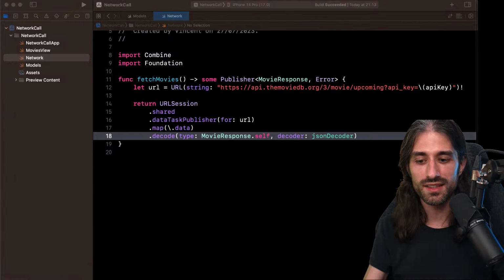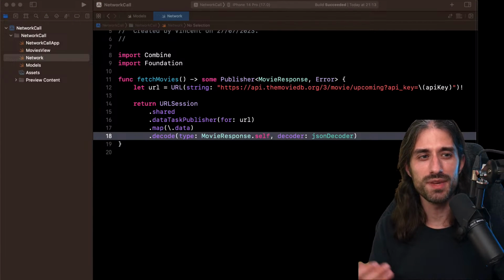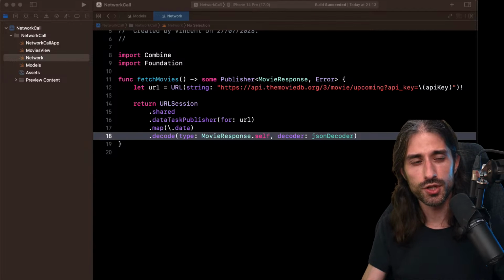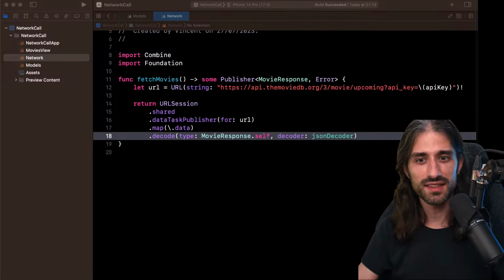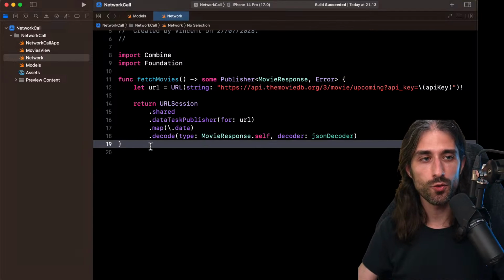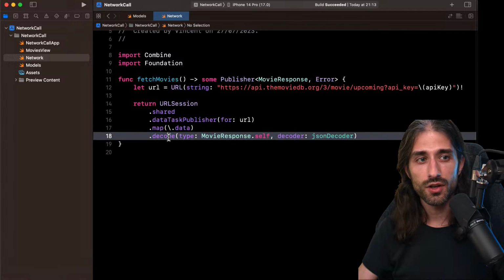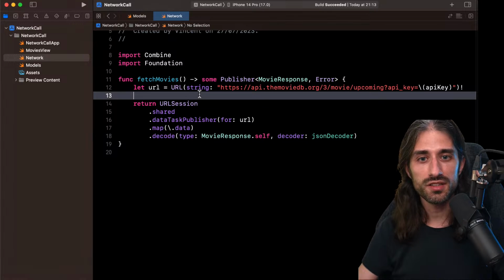So let's go and create a MoviesViewModel. This way we will be able to also store the subscription inside the view model. This leads me to an interesting point that I almost forgot to make, which is that, as you can see, we haven't dealt with the subscription right now. It's normal because for now in this code, we are not listening to anything. This code just says how to produce a publisher that fetches movies. It's a recipe, but we haven't started executing that recipe yet. It's very important to understand this distinction.